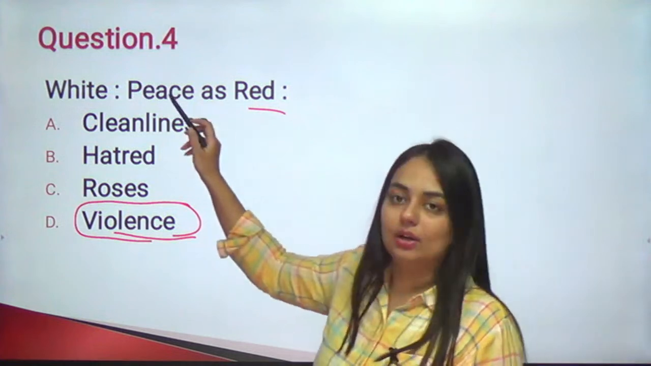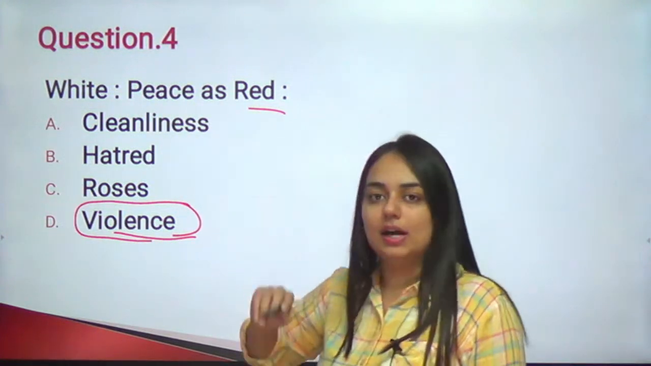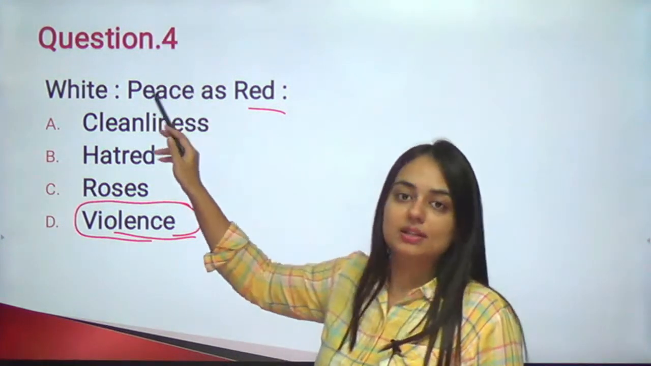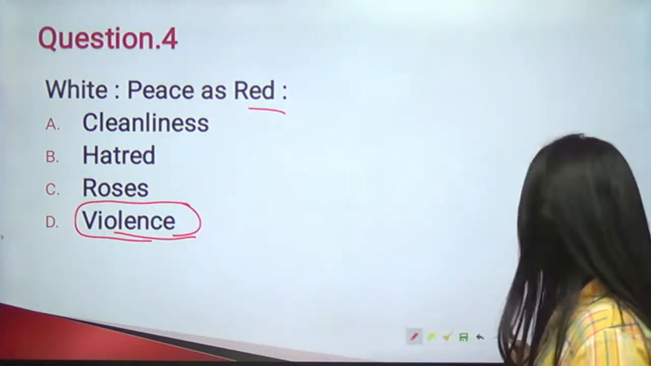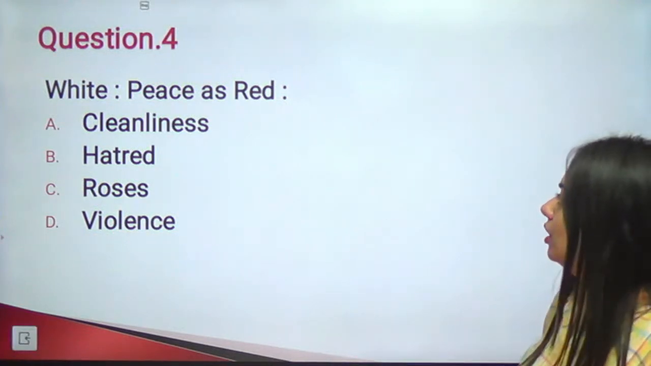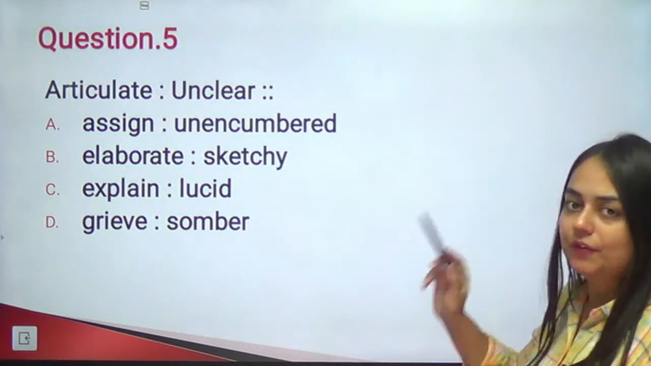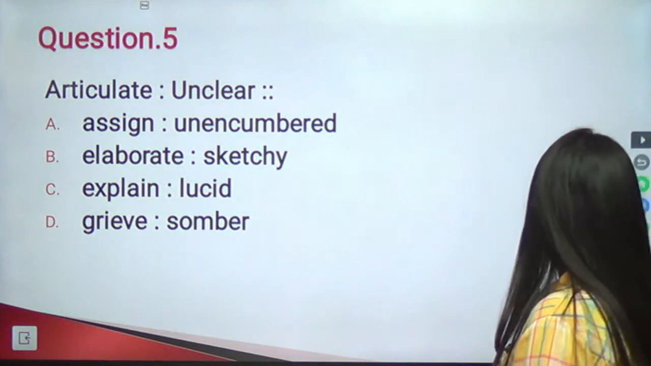Right? So now again, looking at the parts of speech, white and red are color. Peace is the significance it gives. Similarly, violence is the significance of red. Moving on to the next one. Fifth question in front of you. Quickly answer this one.